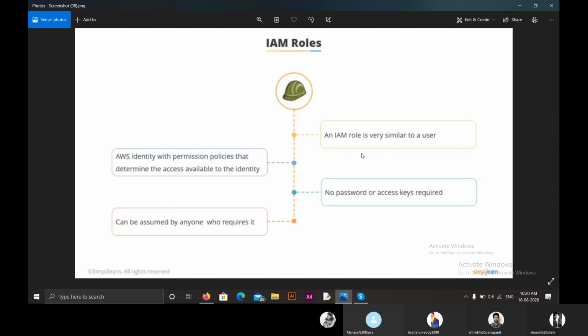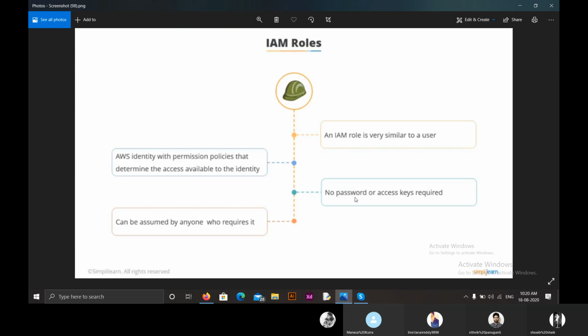Generally, an IAM role is very similar to a user, that is, it will have the permissions that a user has, and it is an AWS identity with permission policies that determine the access available to the identity. In an IAM role, we don't need a password or access key. Generally, we require a password and access key in IAM users.